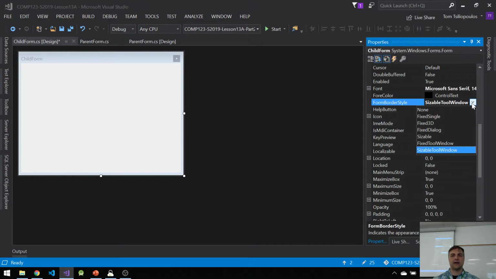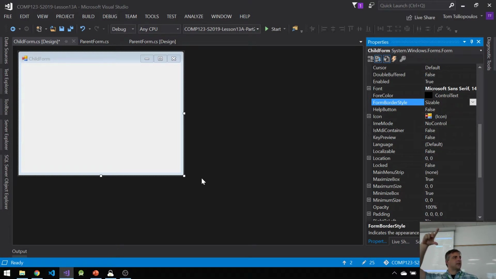I'm going to put this back to sizable, because I want my documents to all be sizable. Why? Documents should be sizable. Think about the Fireworks example. I should be able to size those documents up and down, right? That's the idea behind them. They're not forms the way we've made them before, but they're other kind of documents. Now this is the idea that I have, but you may have a different idea when you make your MDI, right? Okay, cool. Now, this is the thing where it gets a little funky.